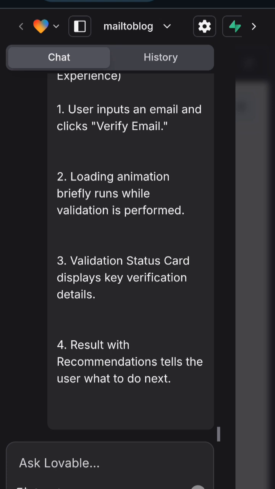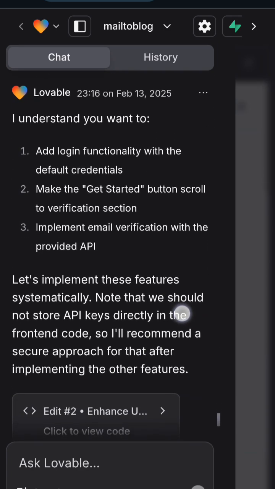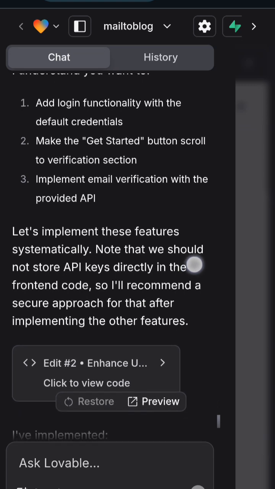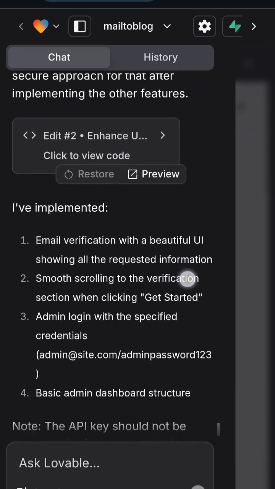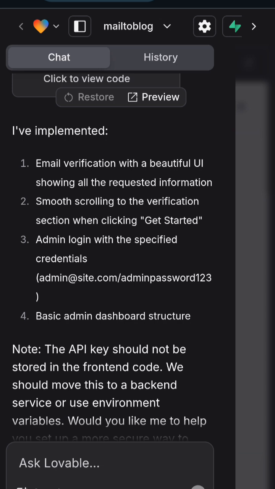So by pasting that, I'm already telling Lovable to integrate this new understanding into the system. So it's going to go ahead and do that. All right, after pasting that, it said, I understand you want to do these things. After I wrote the code, it said, I've implemented email verification with a better UI, showing all the requested information, smooth scrolling to the verification section when clicking get started, right?